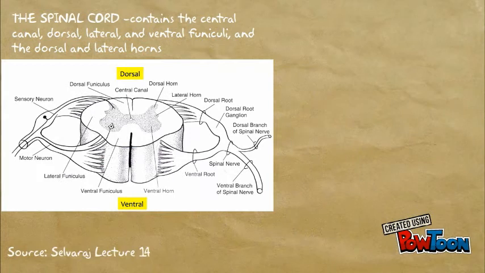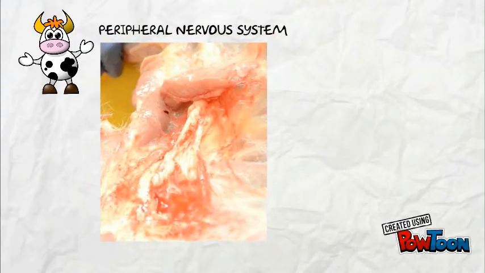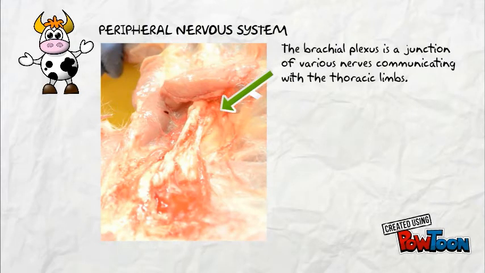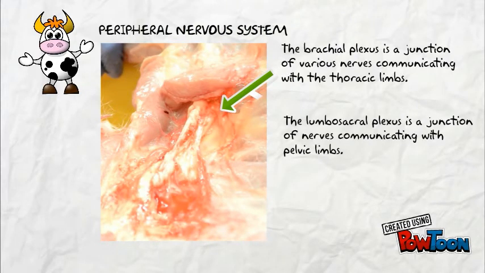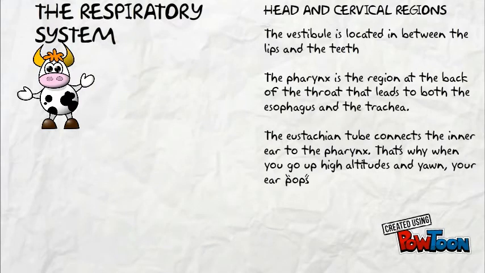The spinal cord contains the central canal and funiculi, which contain neuronal white matter tracts and horns. The brachial plexus and lumbosacral plexus are junctions of various nerves communicating with the thoracic and pelvic limbs respectively. The vestibule is located between the lips and the teeth.